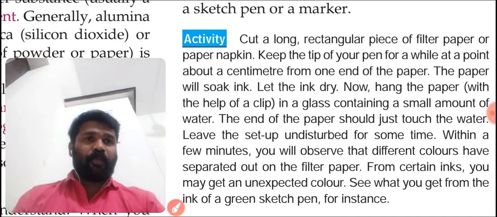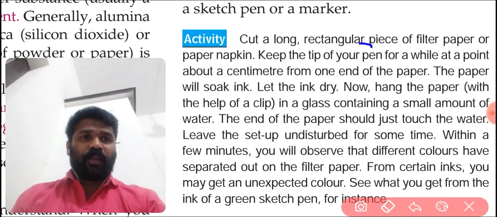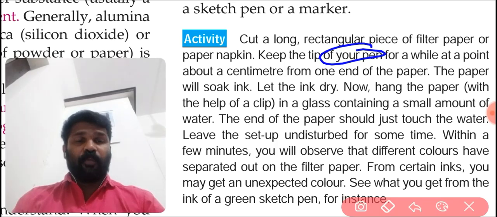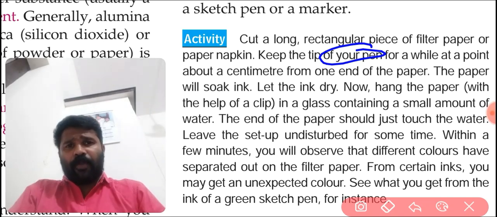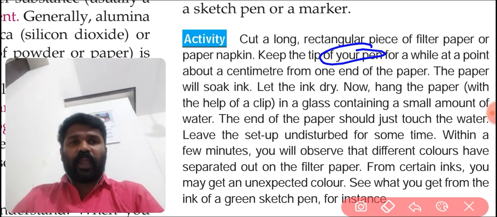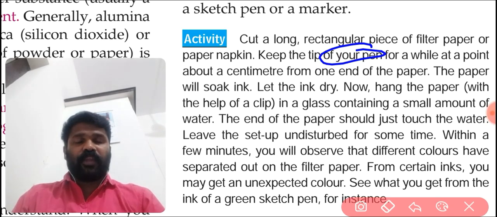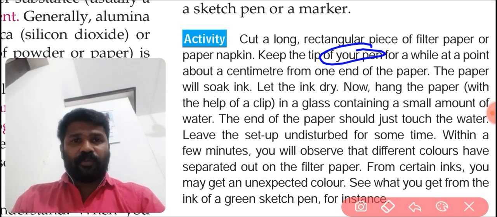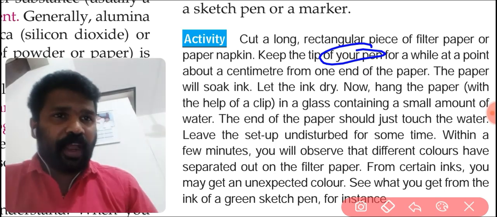Keep the tip of your pen for a while at a point about a centimeter from one end of the paper. So keep a sketch pen or ink pen to this paper for some time. The paper will soak the ink. Let the ink dry.